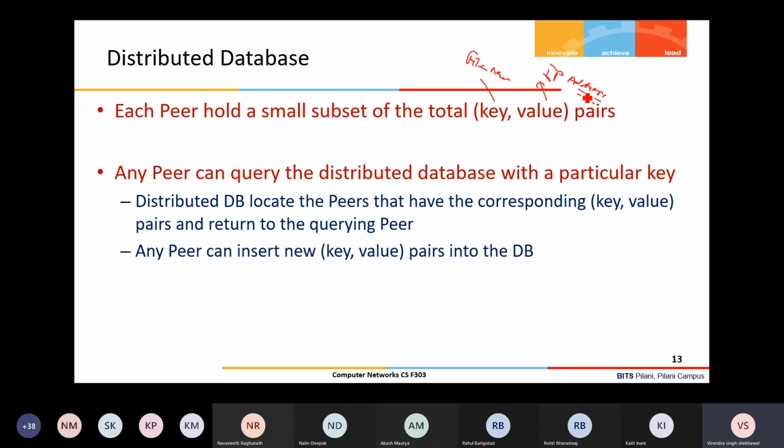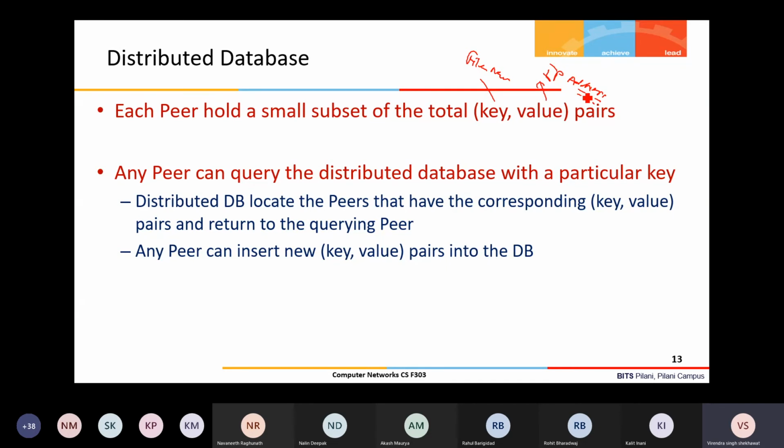Because in a peer-to-peer network, your content is spread among multiple peers. It is not located in one place. That's why lookup is always an issue: how to locate a content in the network.